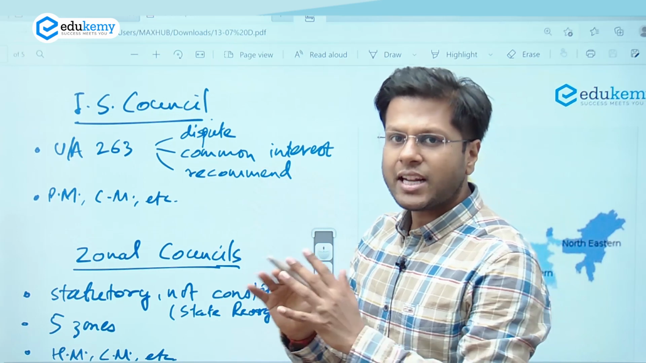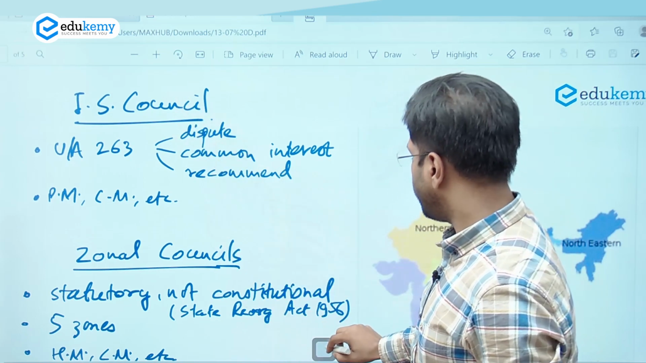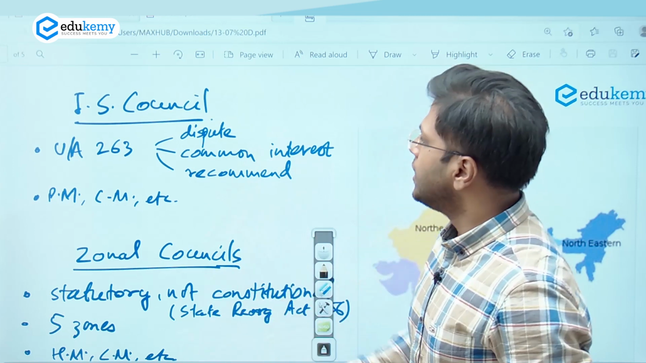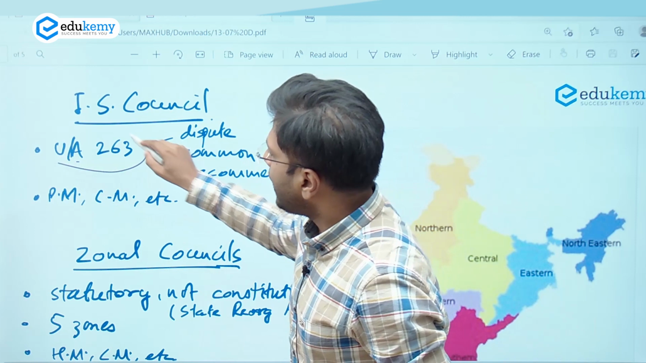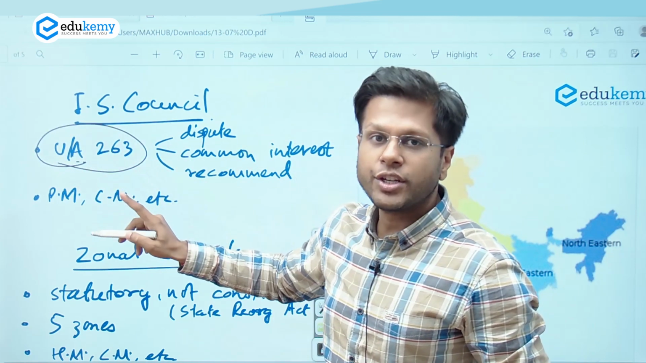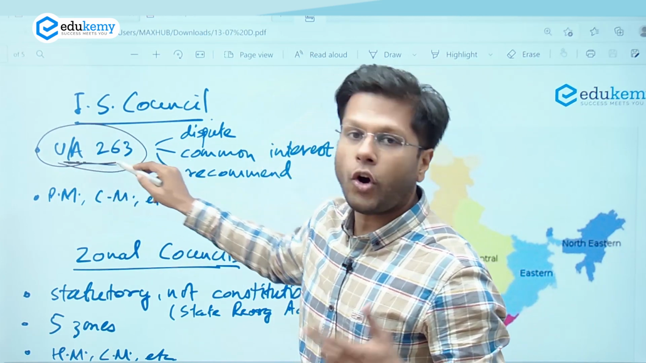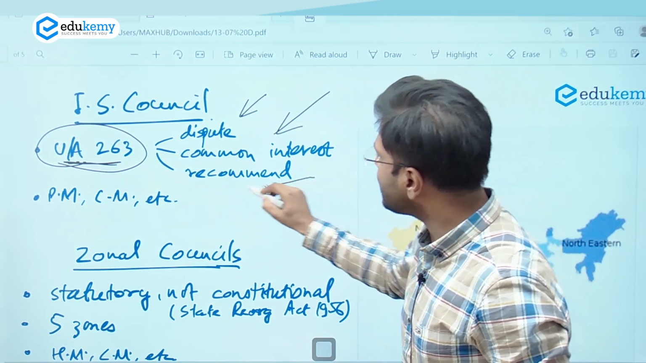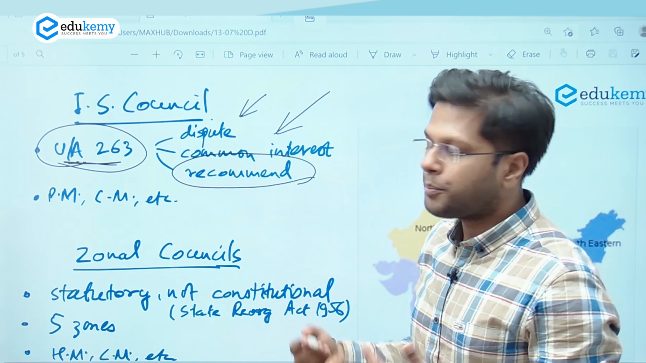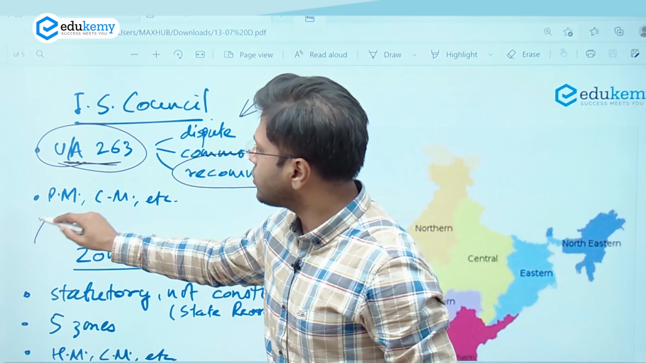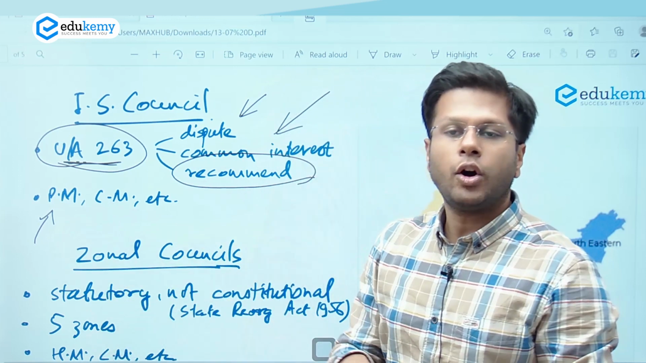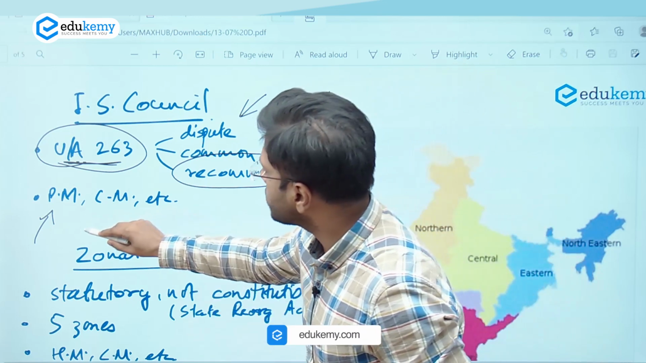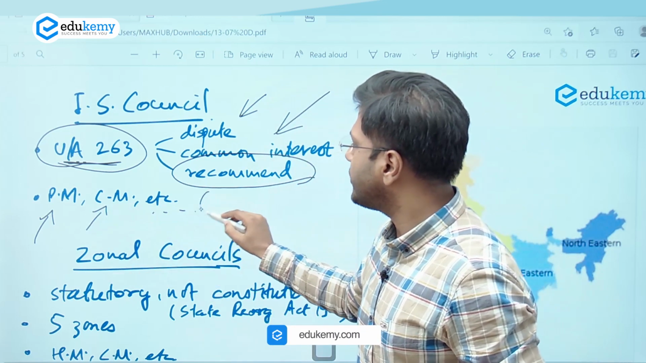For understanding the Northeast Council, we must understand what is the Interstate Council. Now, Interstate Council is a body which represents all the states together and the union. It is represented through Article 263 of the Indian Constitution. That means it is a constitutional body formed for dispute resolution, formed for discussing the issues of common interest and recommending important measures for progress and development. The chairperson of this council is Prime Minister because it is representative of all the states, and it also has membership of Chief Ministers and other ministers of the union, etc.